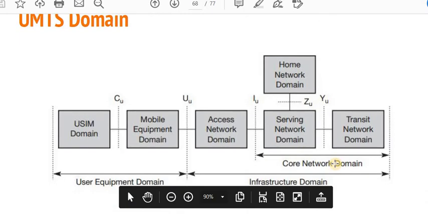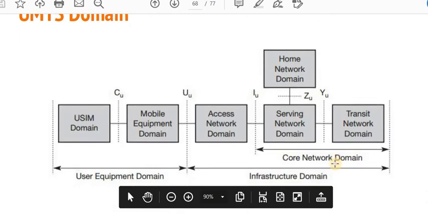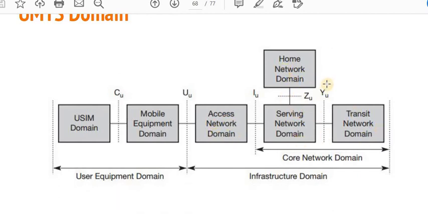Now the UMTS domain is nothing but the elaborated version of the previous architecture, in which the user equipment domain consists of the USIM domain as well as the mobile equipment domain, and after that there is an infrastructure domain. In the infrastructure there are 4 entities. The first one is access network domain, then service network domain, transit network domain, and the home network domain.